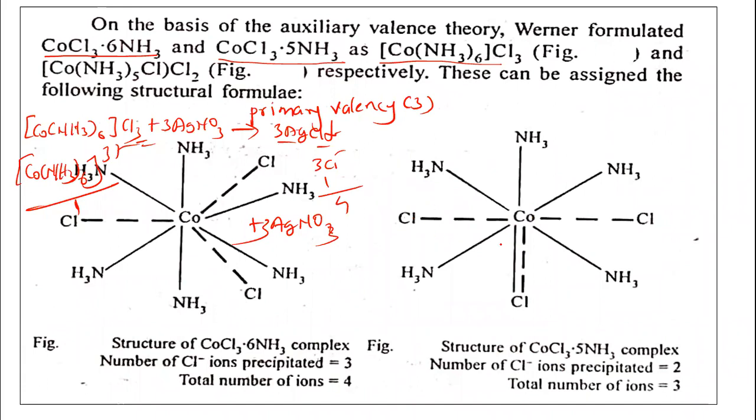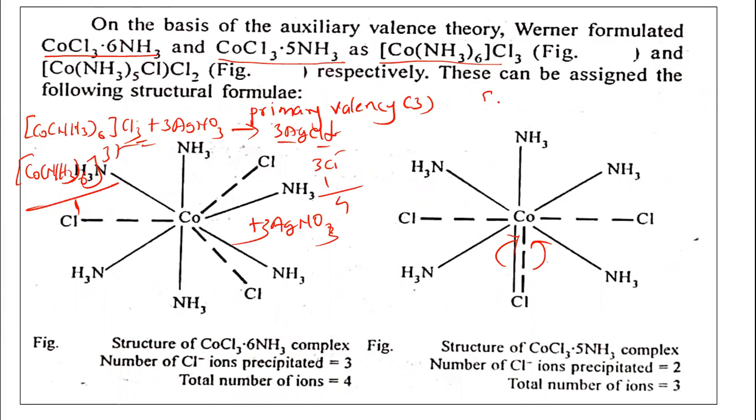Remember this. Only because this chloride ion is a secondary valency here also. It is a secondary valency as well as a primary valency, but it is not separated. It is not precipitated. Only these 2 chloride ions, which are out of the coordination sphere, are precipitated.